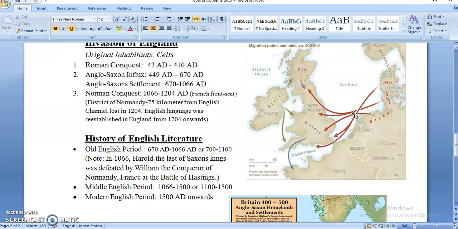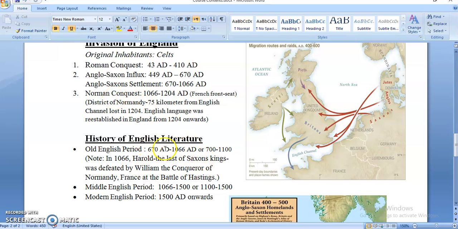So you can say when they got settled in England, now they turned their attention towards creating literature. Literature means poetry, prose, etc. So roughly speaking, Old English period starts from 670 AD up to 1066. That is the time when England was conquered by William of Normandy, William the Conqueror.